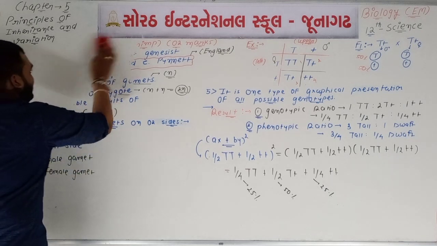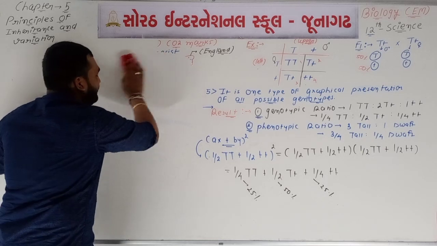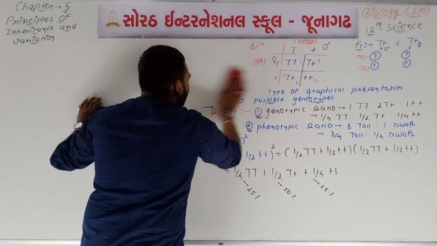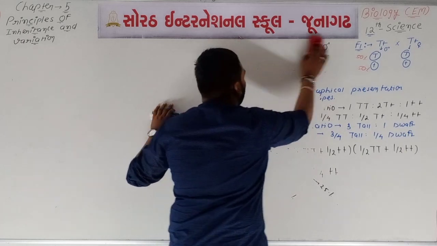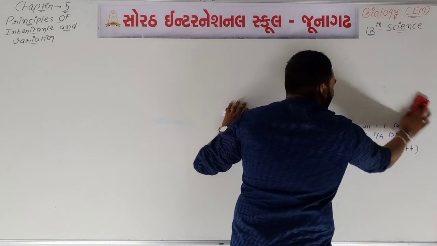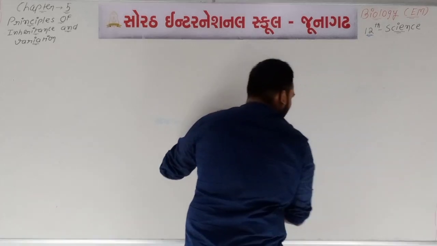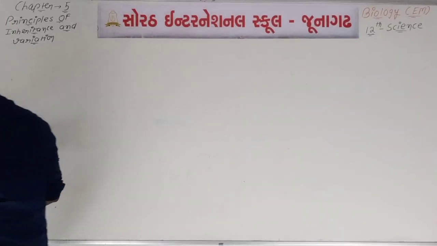So in this example we will take a parent of capital R cross small r. You know that capital R is equal to rounded seed while small r is equal to wrinkled seed.